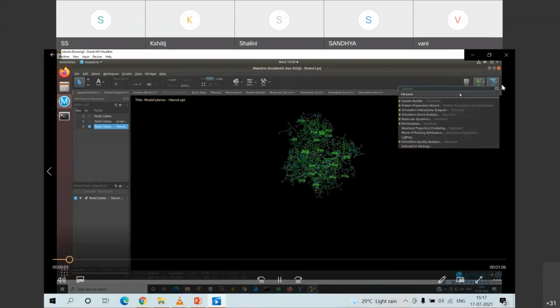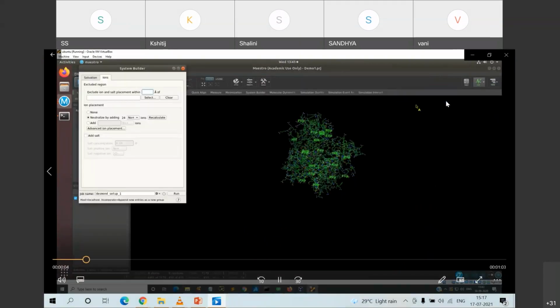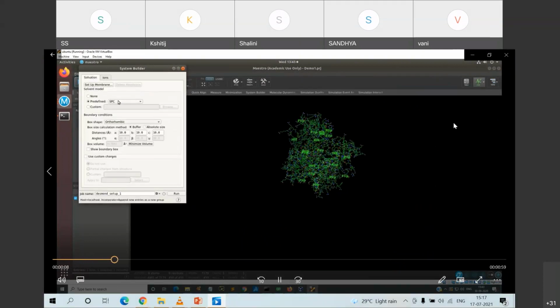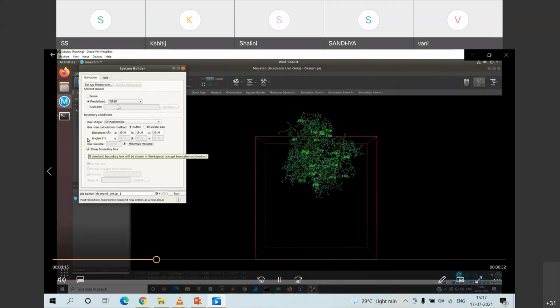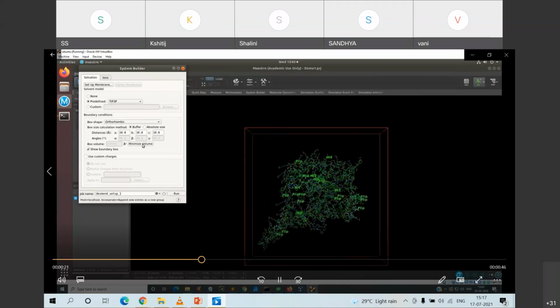You have to click it from here, go for your system building after your protein preparation. System building is in terms of two: solvation and ionization. Solvation we are doing with transferable intermolecular potential with 3P. You can choose TIP 4P, 5P as per your molecule. Other parameters remain the same, and then we do the run.